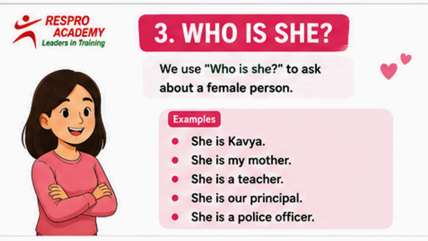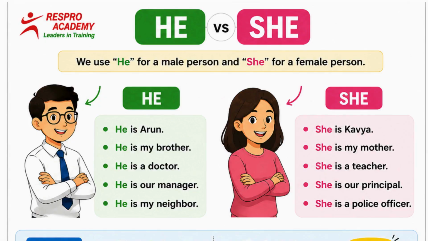Who is she? She is Kavya. Who is she? She is my mother. Who is she? She is a teacher. Who is she? She is our principal. Who is she? She is a police officer. Isn't it simple? Now, let's compare.